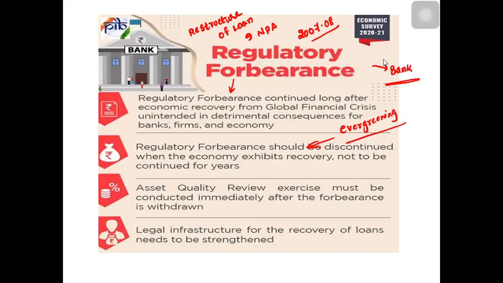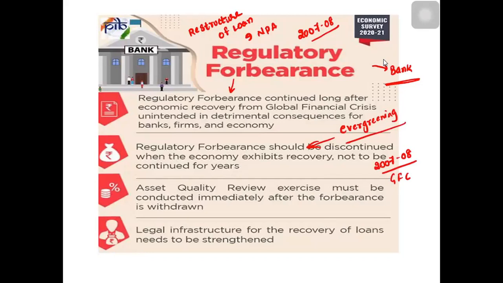So NPAs doubled, and many bank or loan scams took place, like the ICICI Videocon loan scam, the Yes Bank scam, the PNB scam, and also the Punjab Maharashtra Cooperative Bank scam. So during 2007 to 2008, because of the global financial crisis, regulatory forbearance was introduced.